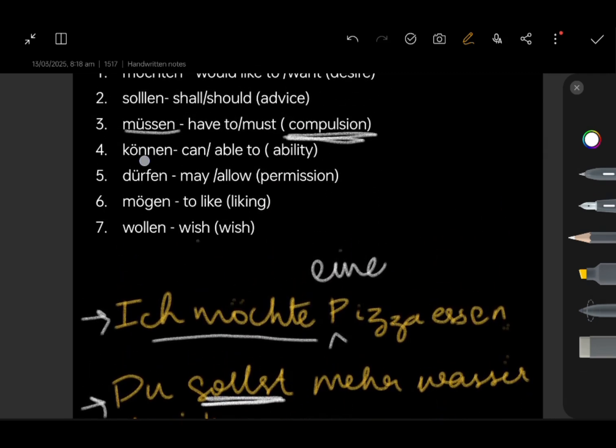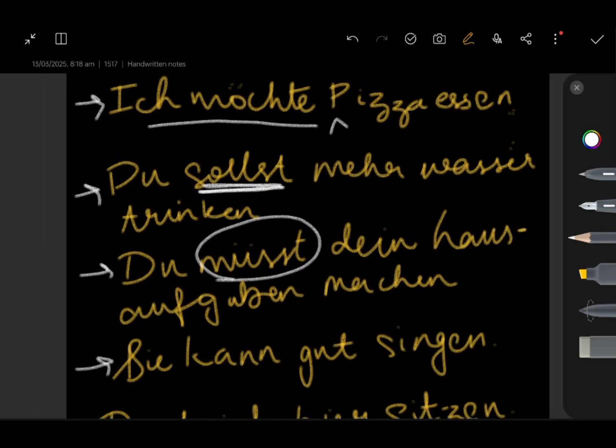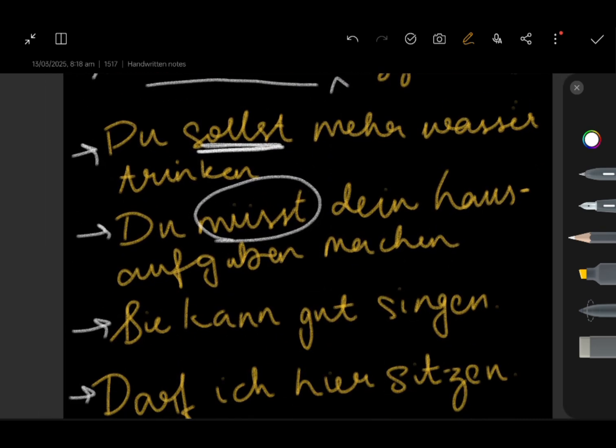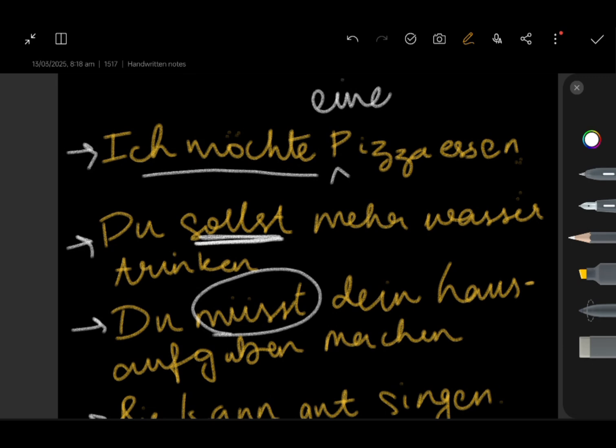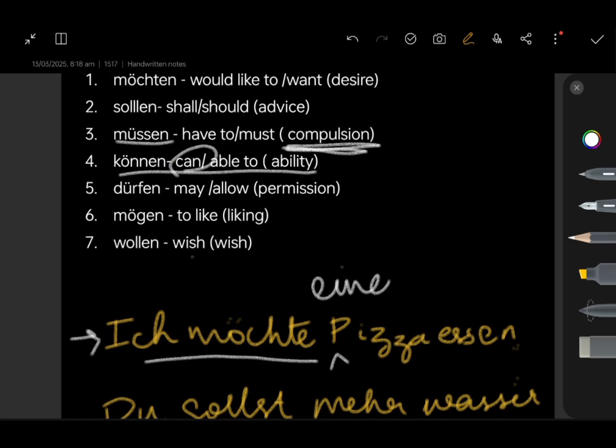Next, we have können, expressing your ability to do something. Sie kann gut singen. She can sing very well. Ich kann gut schwimmen. I can swim well, etc. You know, one thing, it's not just sentences you can make, you can also frame questions like, kannst du mir helfen? Can you help me? Kannst du mir helfen?